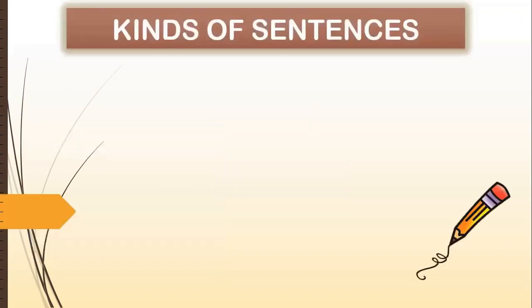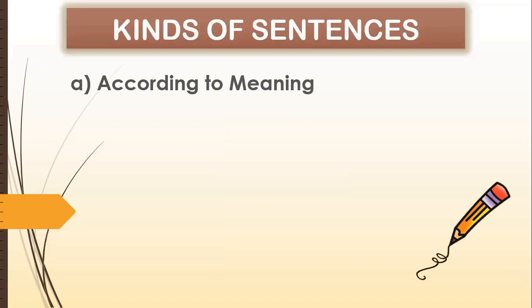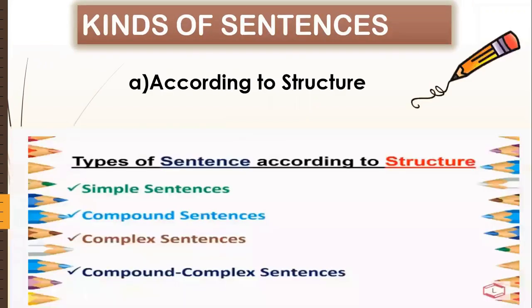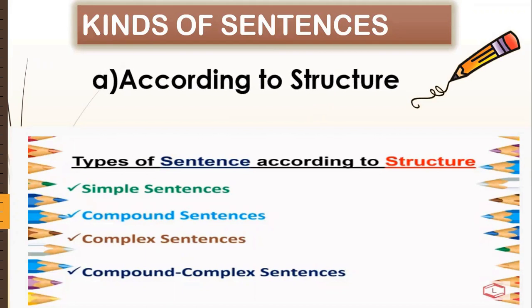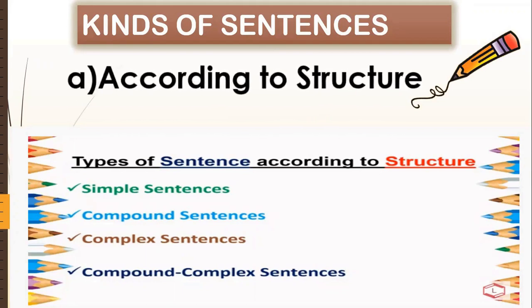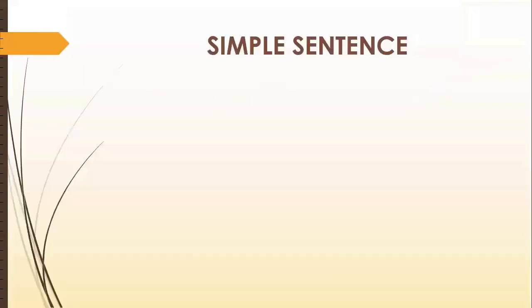All right. We had already discussed in our previous video that kinds of sentences are of two types: one according to meaning and the second according to structure. As we have already done kinds of sentences according to meaning, today we are moving towards according to structure. When we talk about kinds of sentences according to structure, we have four different categories: simple, compound, complex, and compound-complex.